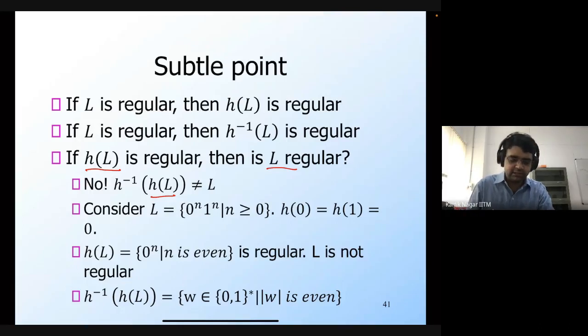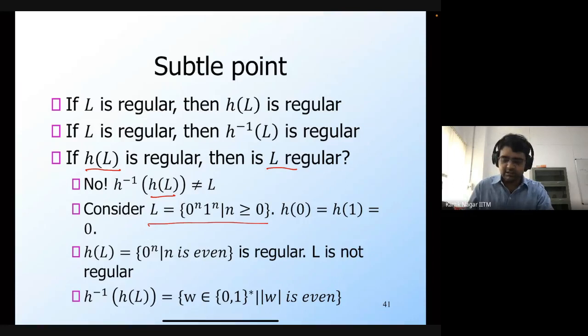So h of L is going to be a language over gamma star, while L is a language over sigma star. So even though h of L is regular, L need not be regular. Here's a very simple example. Consider this language L over the binary alphabet, 0 to the n, 1 to the n. We know that this language is not regular.